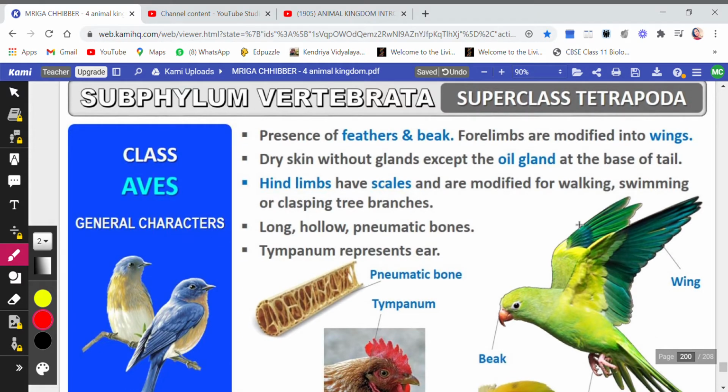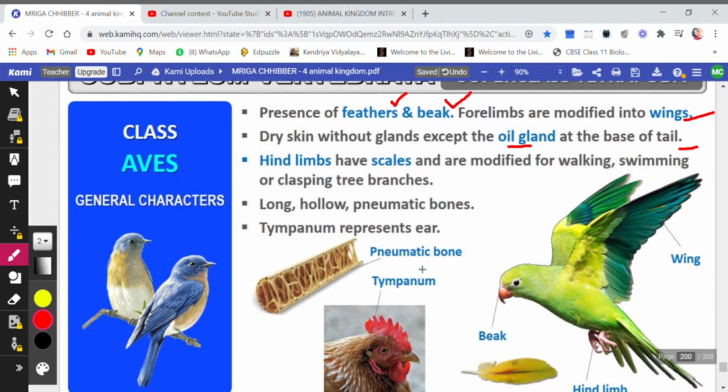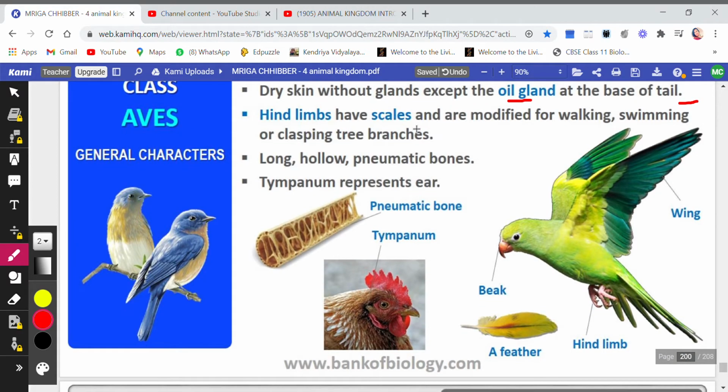Next, the class is Aves, that is birds. The presence of feathers and beak is a very unique feature for this class. Forelimbs are modified into wings. Dry skin without glands, except the oil glands, that too at the base of the tail. Hind limbs have scales, and are modified for walking, swimming, and clasping the tree branch. They want to hold on to the tree so they can clasp it through the hind limbs.